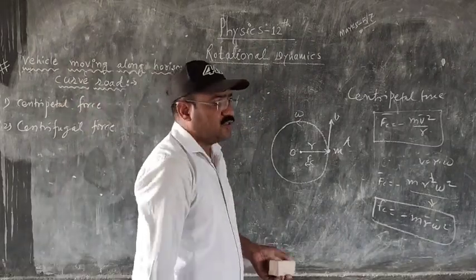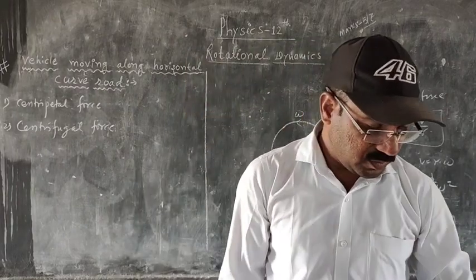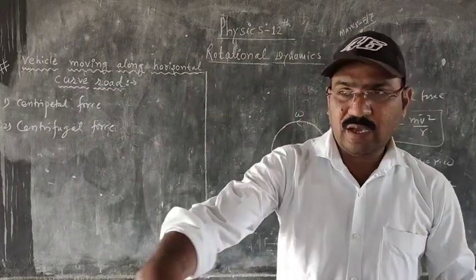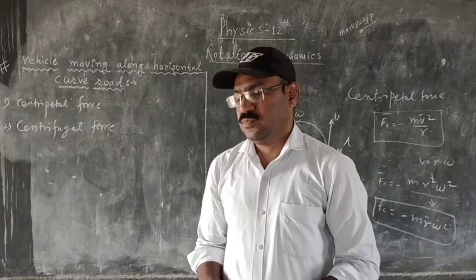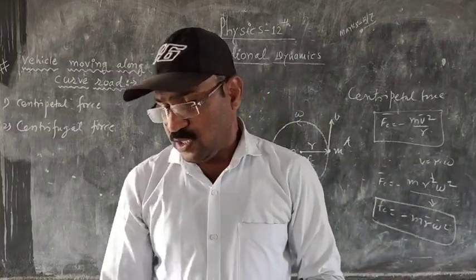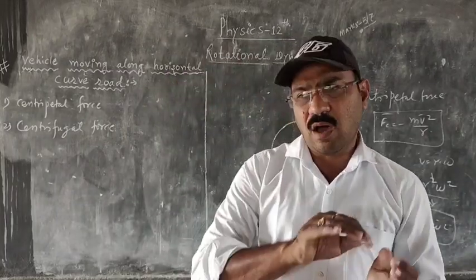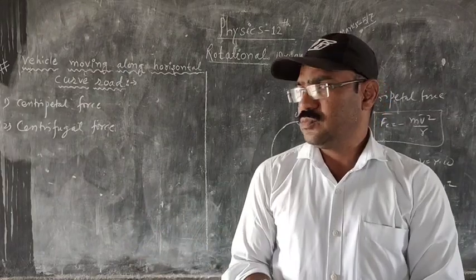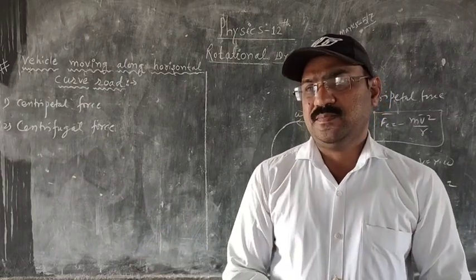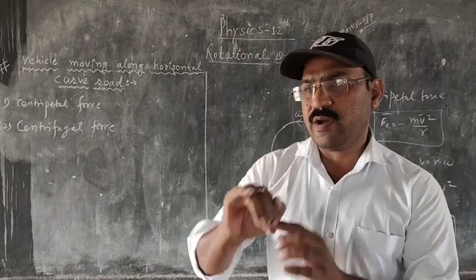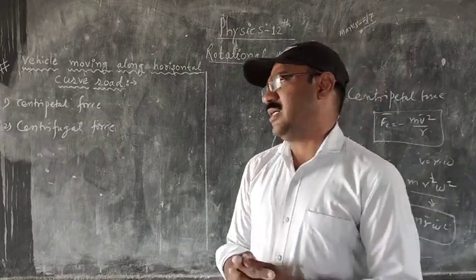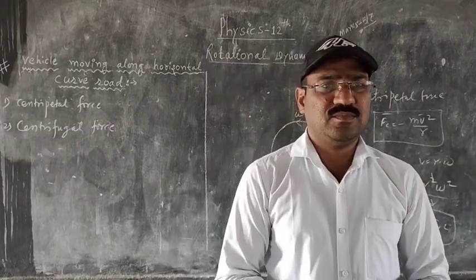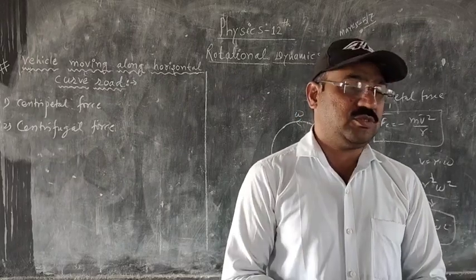Again, suppose we are traveling in a bus and the bus is moving along a circular path at the corner of the curve. Then you feel an outward throw. You experience a force acting on you, but you don't know why the force is acting, or what the source of that force is.